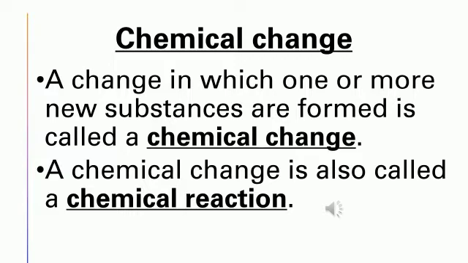That means there is a change, right? And this is said to be chemical change, which is also called a chemical reaction. Now we shall study a few activities and then understand what is chemical change and also chemical reaction.